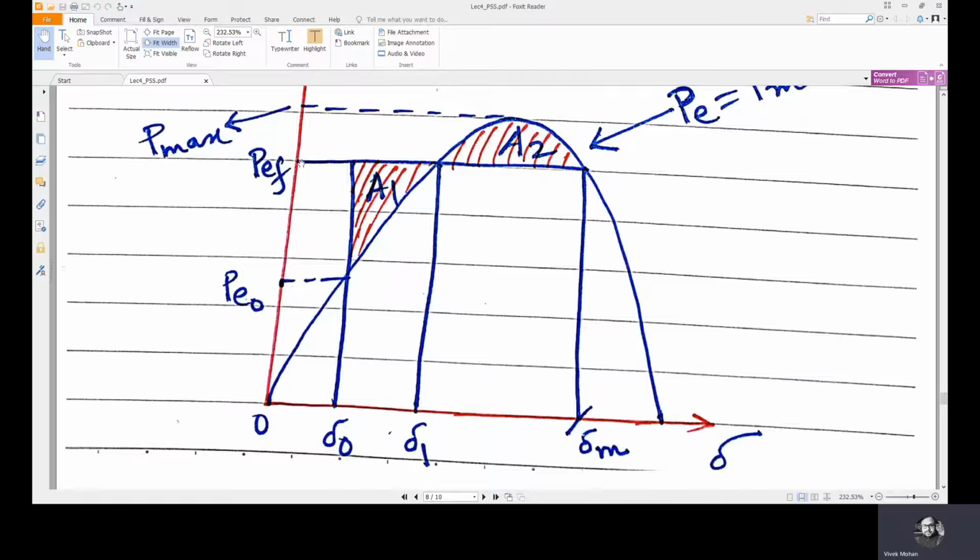Suppose the rotor swings like this, but if the extent of swing goes beyond the point corresponding to the new PM1, that means if PE goes beyond this point, PM1 will be greater than PE, which means the rotor will again accelerate and it will not come back to synchronism. So this should not happen. So we have to find the maximum del M. The corresponding power angle is del M, this one.